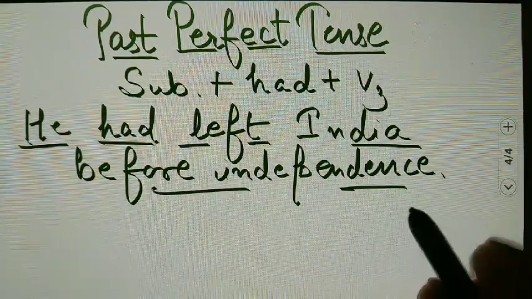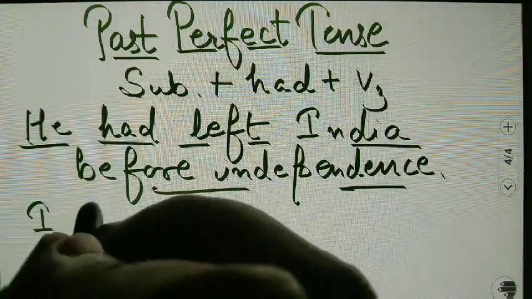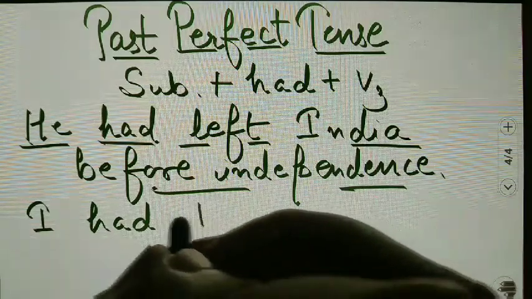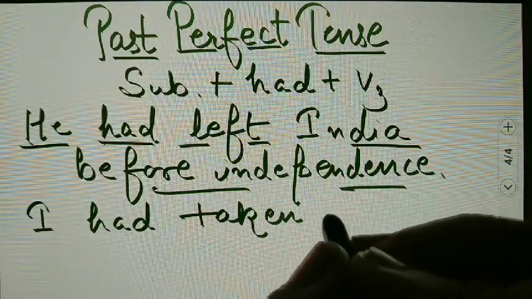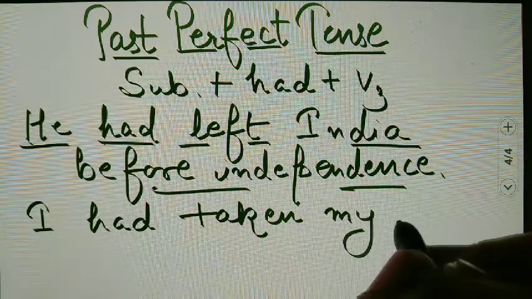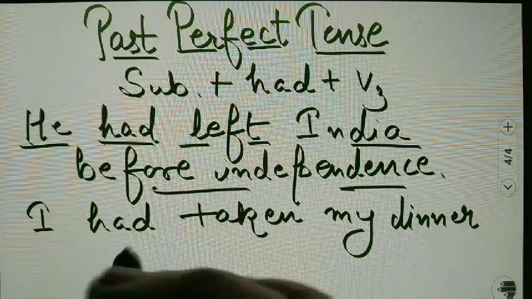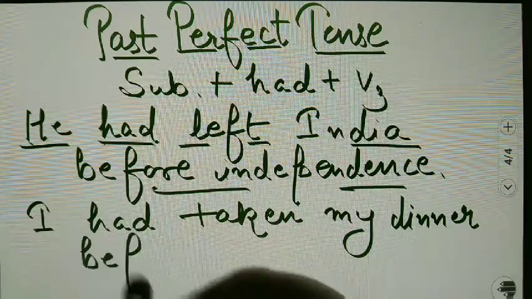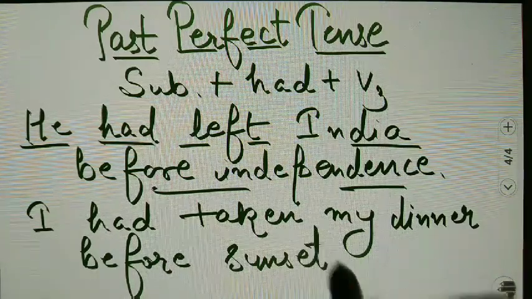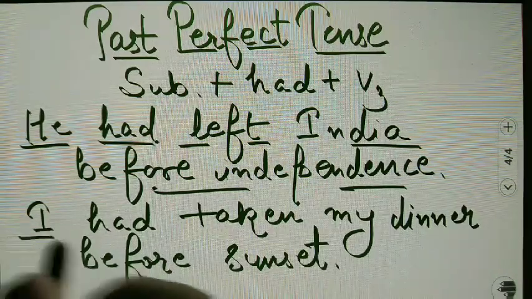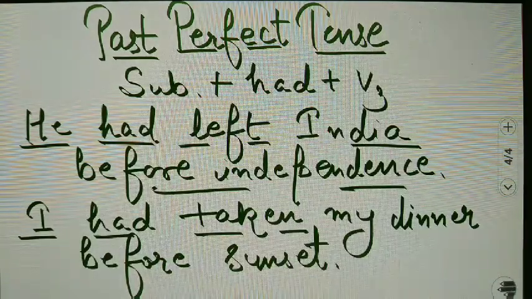Likewise, another example: I had taken my dinner before sunset. So again, this is the past perfect tense.